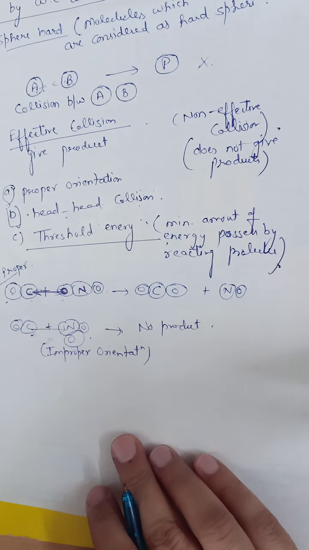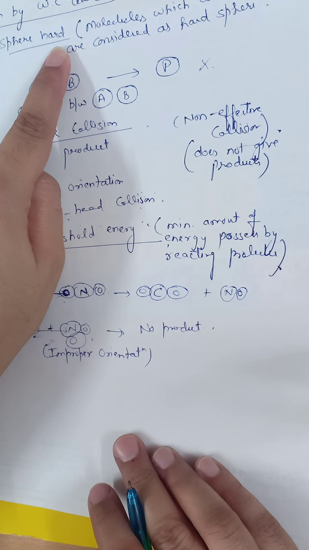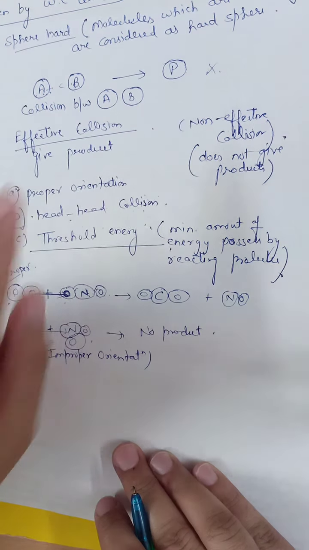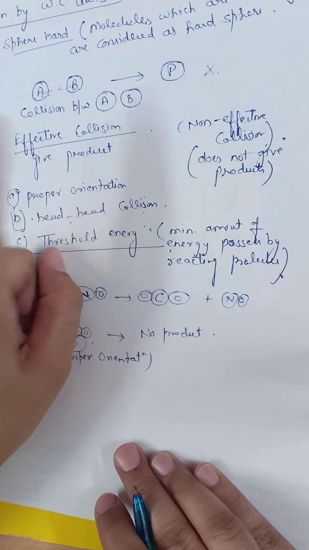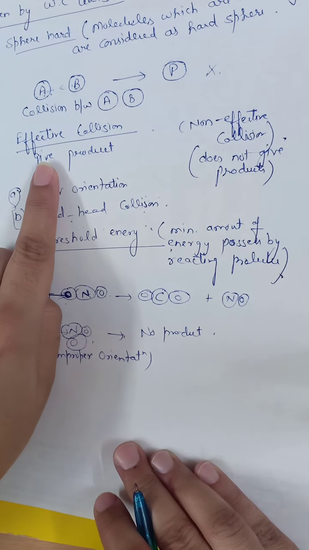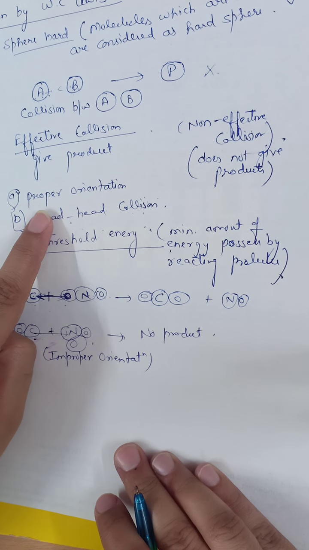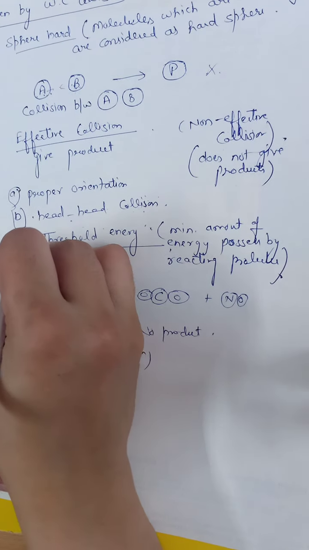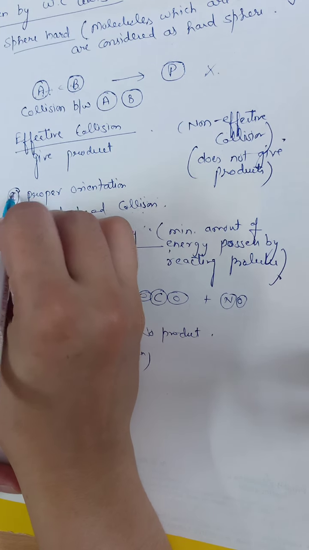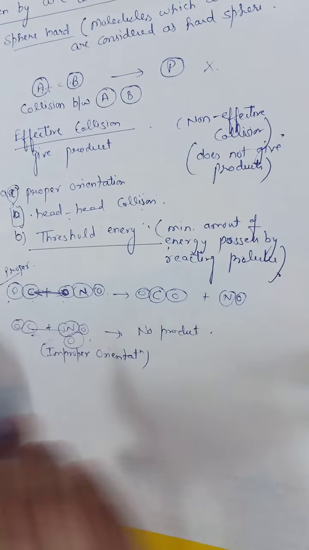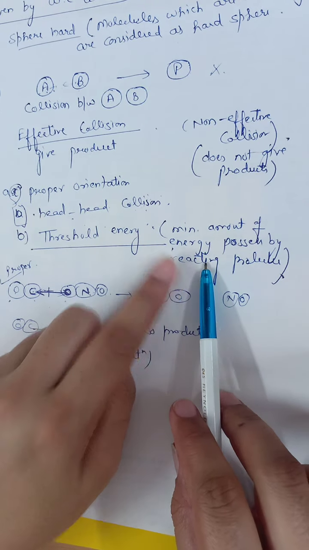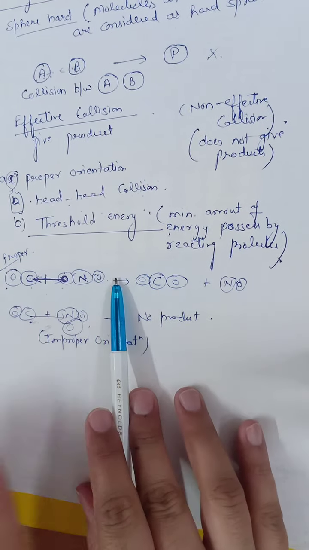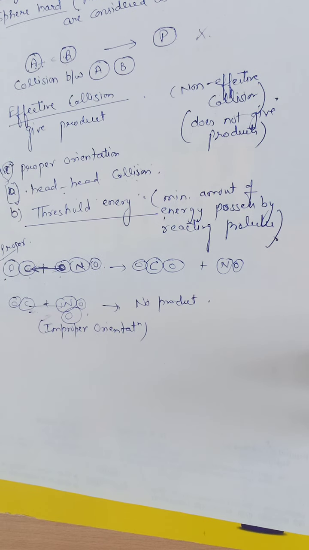So these are the conditions. Number 1, molecules are considered as hard spheres. Number 2, these hard spheres must collide with each other. Number 3, the collision must be effective for product formation. And number 4, for the effective collision there must be head-to-head collision or proper orientation. And there is threshold energy, which means the minimum energy possessed by the reacting molecules to form the products. So these are the conditions for product formation according to collision theory.